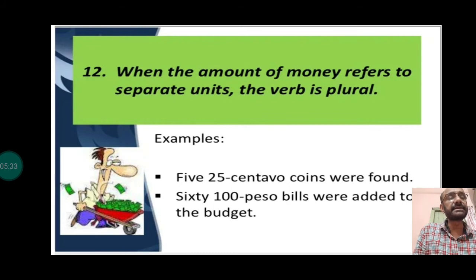Therefore the plural verb is being used to represent the plural number, not the amount. So be very careful when it comes to the use of money. Or even in the case of 5 meter long pipes were found. We are talking about individual pipes, so the length is not important.